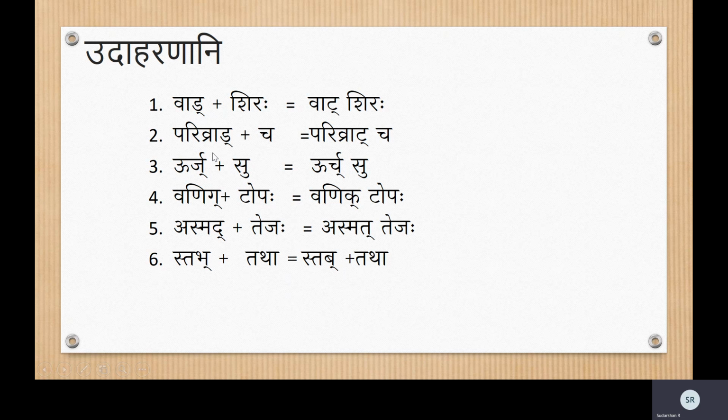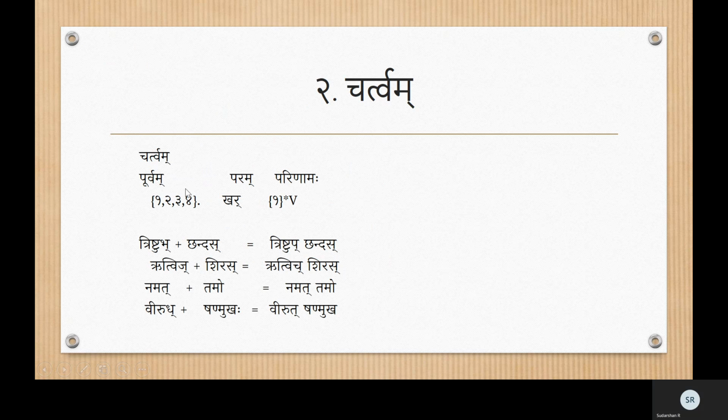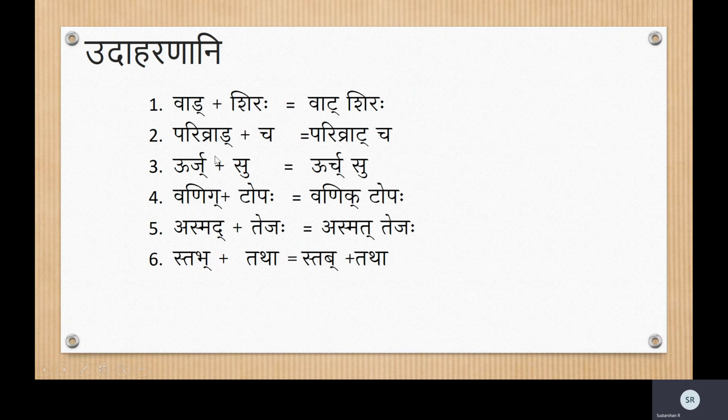Here the purva akshara is Ja. Okay, there's no confusion about that. If the purva was Ra, would Chartva Sandhi apply? This is the hint. No, because the purva demands only the 1, 2, 3, 4 Vargiya Vyanjana. Ra is not a Vargiya Vyanjana. So the Chartva Sandhi would not apply.